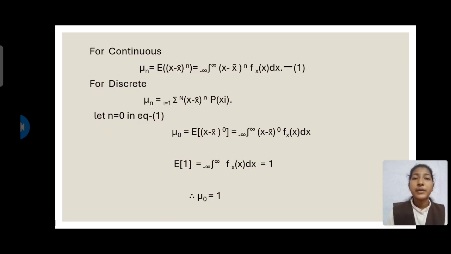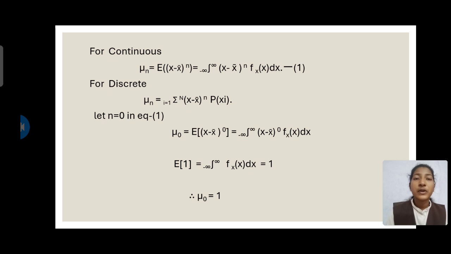And for continuous it is mu_n is equal to E of (x minus x bar) whole power n is equal to integral minus infinity to infinity (x minus x bar) whole power n into fX of x dx. And for discrete it is mu_n is equal to summation i is equal to 1 to n (x_i minus x bar) whole power n into p of x_i.